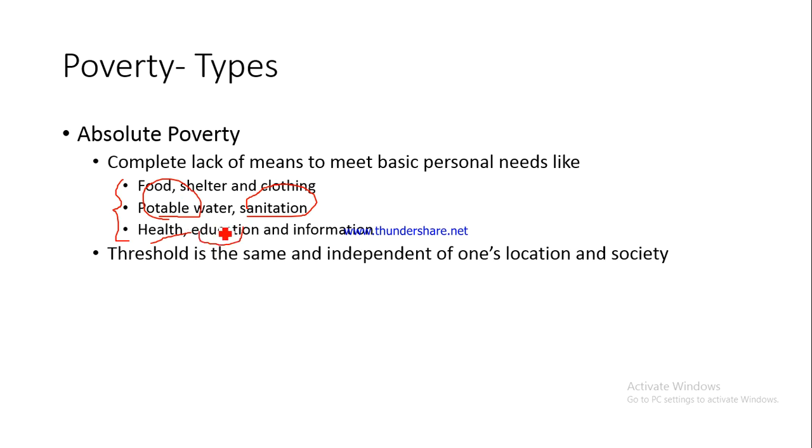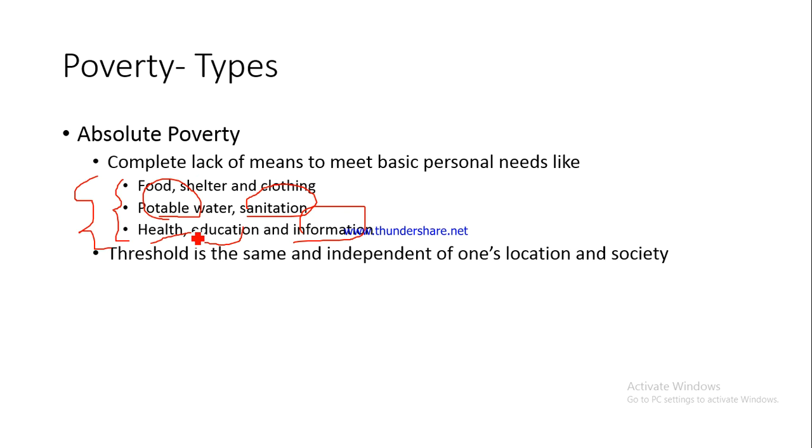He does not have access to education which provides him functional literacy. He does not have access to education which improves his skills. He does not have access to information. Now, in all these cases, we may say that the phenomena of absolute poverty is at work, right?